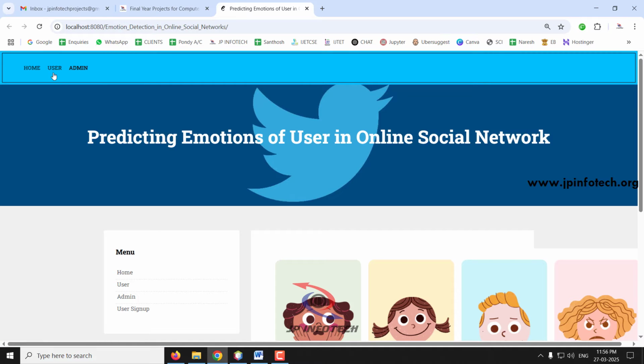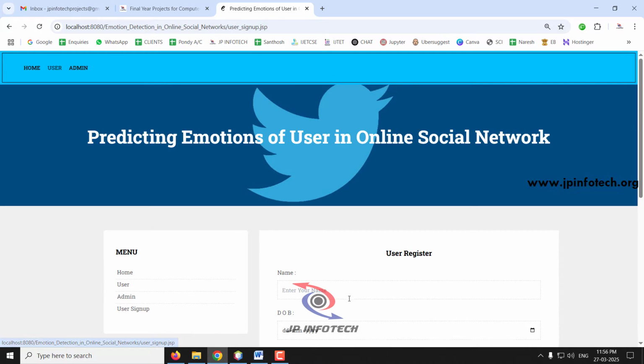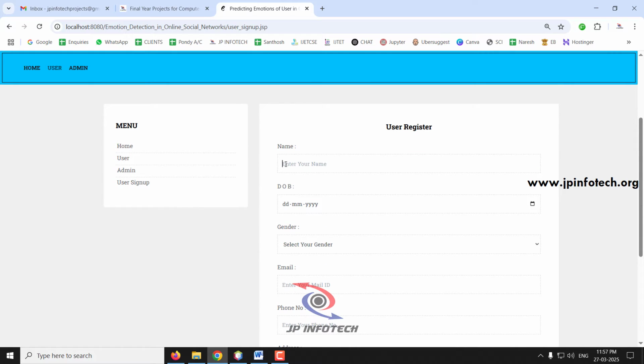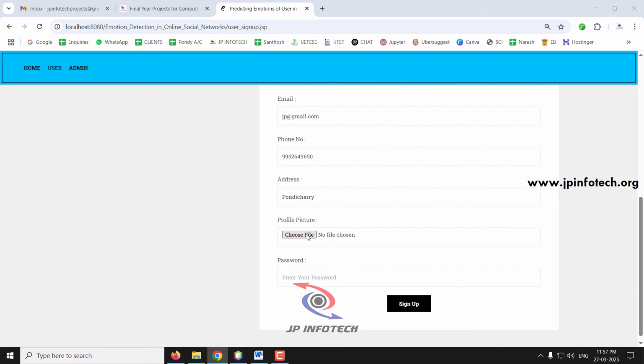First let me go to the user part. As I don't have any username and password, first let me create a user. Just click the Register button. It will navigate to the user registration page. In this user registration page you enter the name, date of birth, gender, email ID, phone number, address, and select a profile picture.